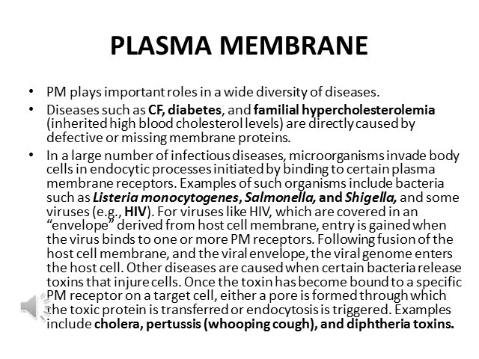bind to the plasma membrane receptor and gain entry to the cell by endocytosis. But in the case of cholera, pertussis, and diphtheria, they produce a toxin which binds to the plasma membrane and is taken in, which can cause damage to the cells. These are the two types of infection caused by these microorganisms. Cystic fibrosis, diabetes, and hypercholesterolemia are also associated with the deficiency of various proteins present in the plasma membrane.